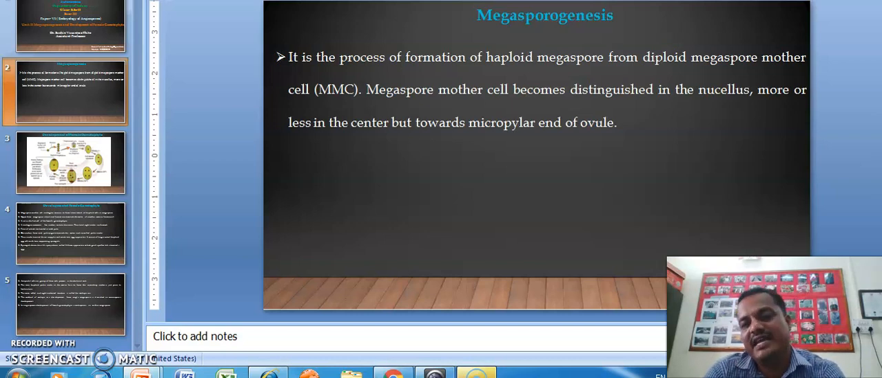This is in case of the microsporogenesis, but in case of megasporogenesis, from the diploid megaspore mother cell, the haploid megaspore is formed. This megaspore mother cell becomes distinguished in the nucellus more or less in the center, but towards the micropylar end of the ovule.